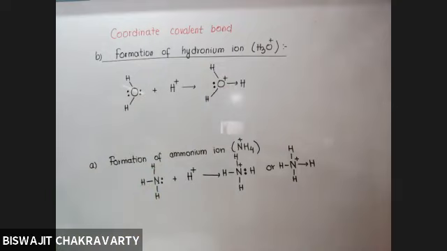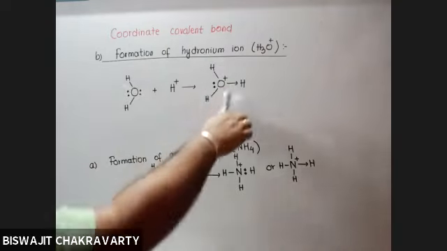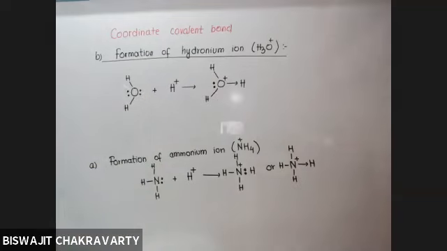So here the oxygen develops a positive charge because it is acting as a donor, and H plus is acting as an acceptor. So the structure I have drawn is the structure of hydronium ion. Oxygen still has one lone pair even after donating one pair, and if another H plus comes, will it be further donating a pair of electrons to form another coordinate covalent bond or not? What do you think?